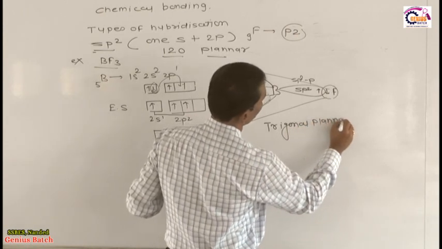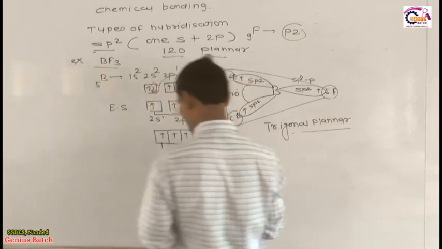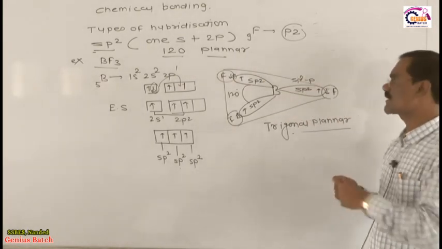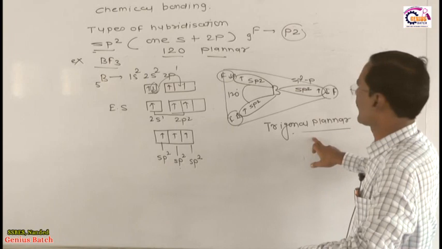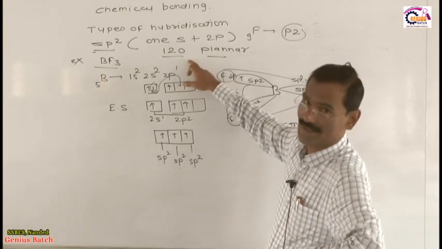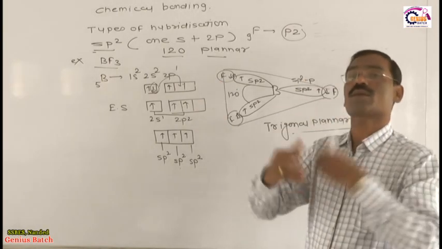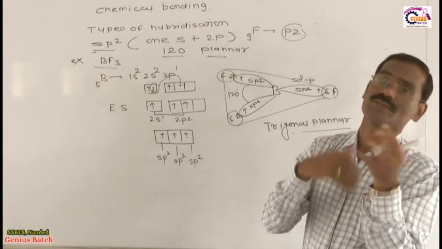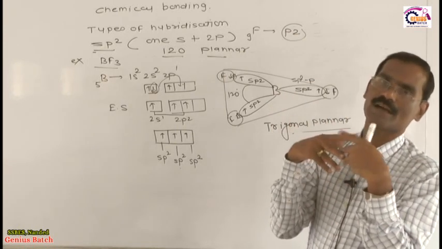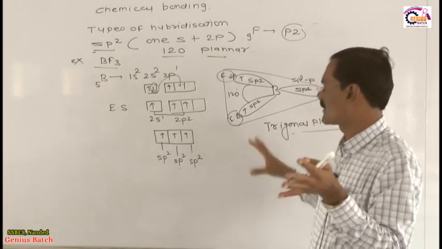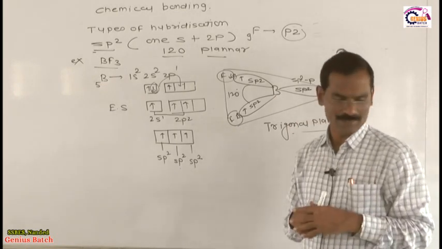Listen very carefully, this is a very interesting phenomenon. You must know, whenever the hybridization is sp2, the geometry is trigonal planar and the bond angle is 120, if all electrons are bonded paired electrons, with no lone pair or any negative charges. This is the first example, which is BF3.